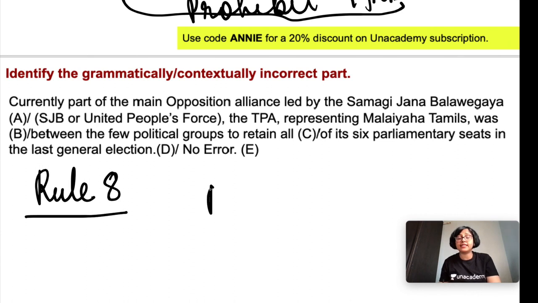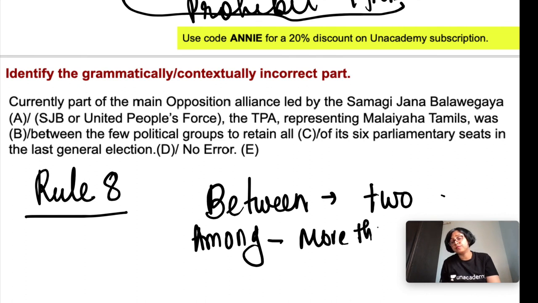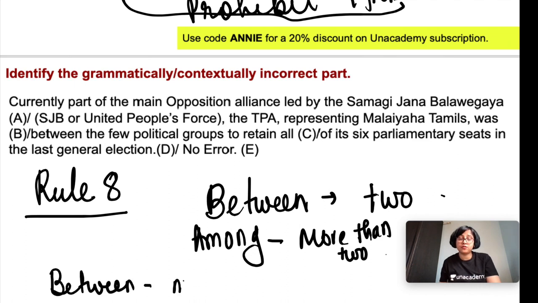Rule 8 says that between is used for two and among is used for more than two. We can use between for more than two when the names are mentioned.